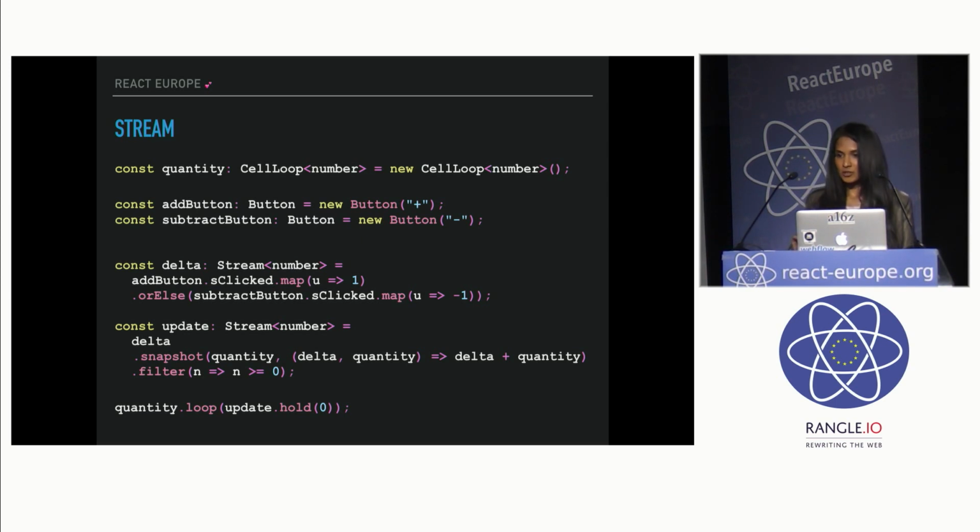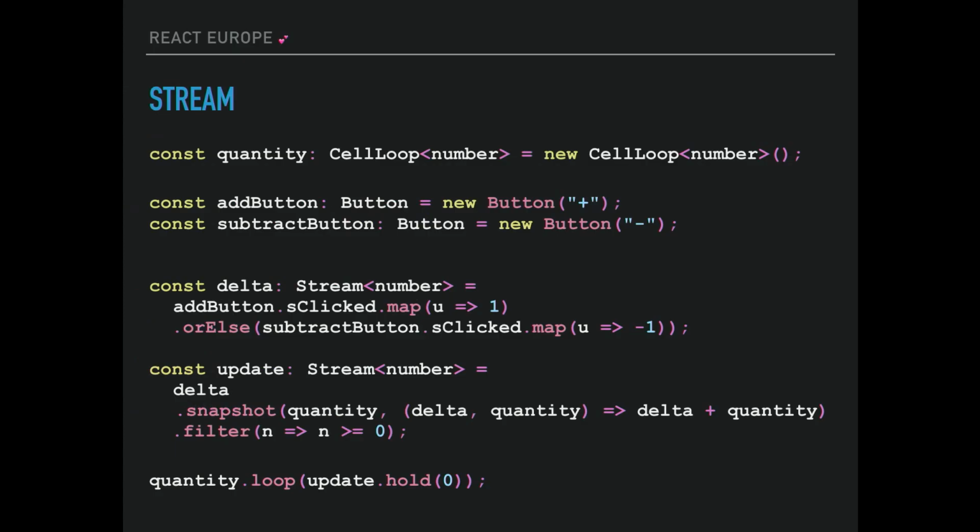So this is all I have to do to define all the logic, and I never have to worry about the sequence or the order or anything. I just define the relationships, and the FRP engine takes care of everything else for me.